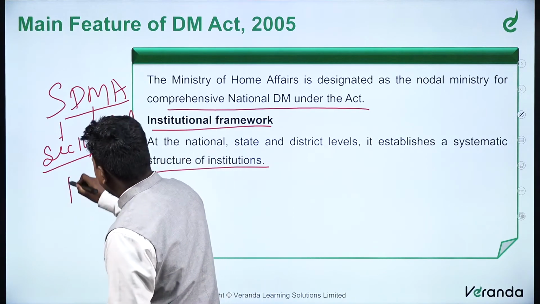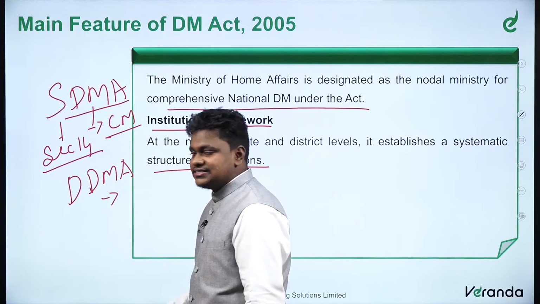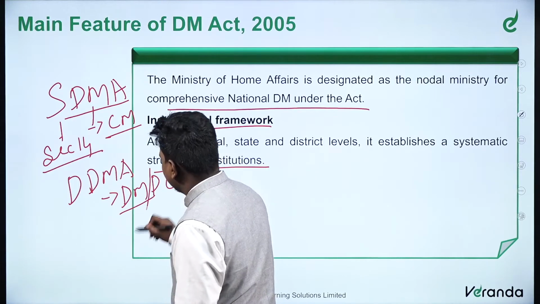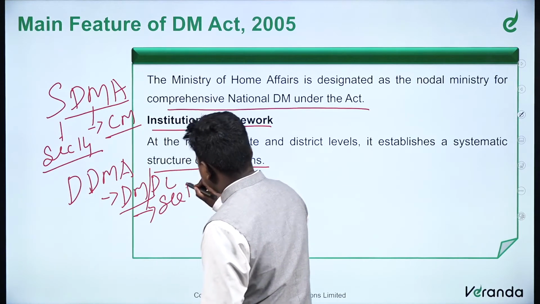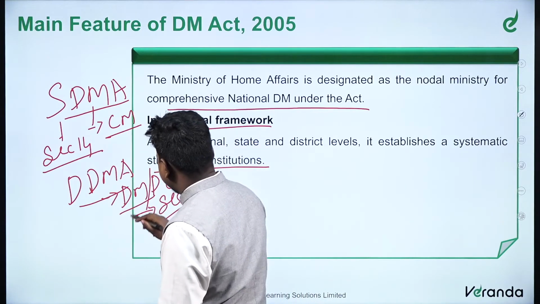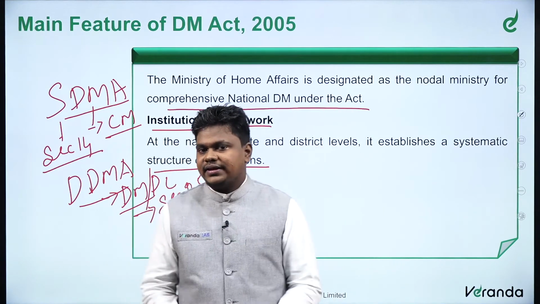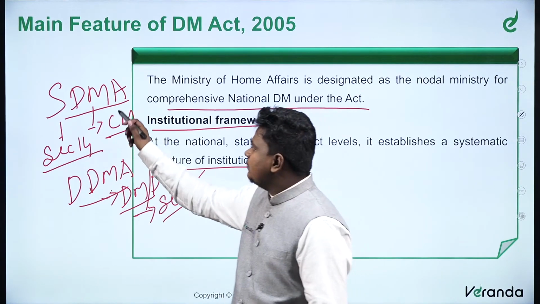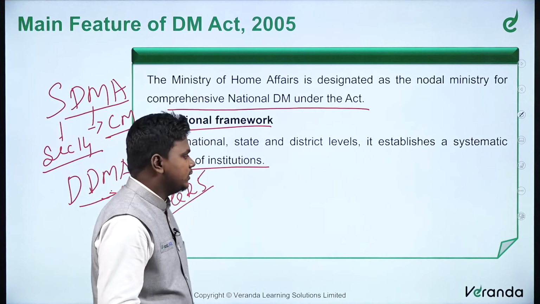Further, there is also the DDMA, which is headed by the district magistrate, usually, or the DC, district collector. It was established by section 25 of the DM Act. So it is headed by the DM or DC. In case of an event which happens in the district, this committee will take responsibility, and if a state has suffered, then the SDMA will take responsibility. If it is a nationwide event, then the NDMA will take responsibility for the event.